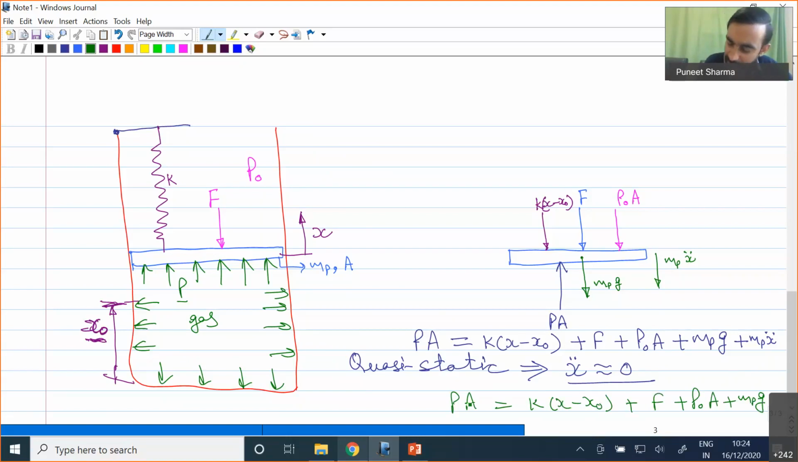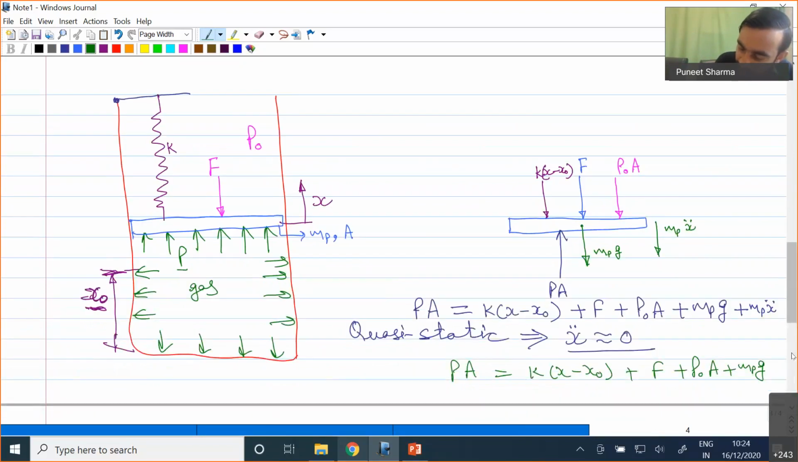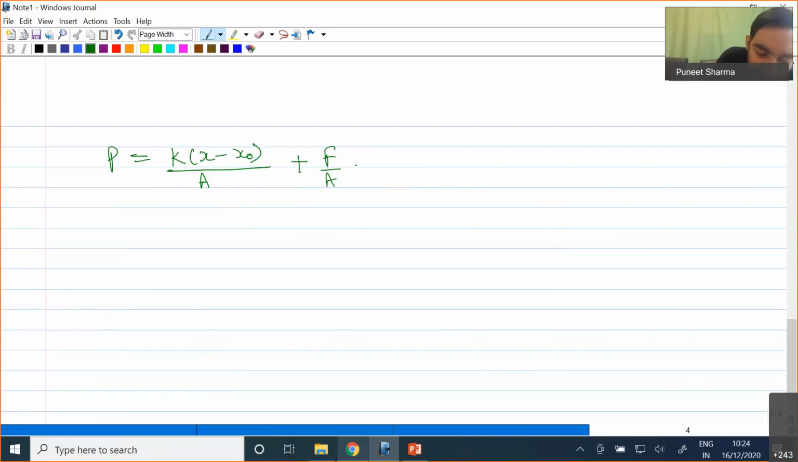Okay, and now if you divide throughout by area, I am writing on the next slide, P is equal to K times (x minus x naught) divided by A plus F by A plus P naught plus Mp into g divided by A. Now if you carefully see this equation, I can multiply and divide by area. So if I do this, finally I'll be finding